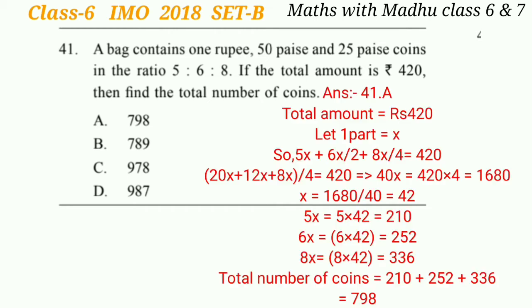2 fifty paise become 1 rupee, and 4 twenty-five paise become 1 rupee. So 5x plus 6x by 2 plus 8x by 4 is equal to 420. If we solve this, we find the value of x, which is 42. So 5x will be 210, 6x will be 252 and 8x will be 336. Now the total number of coins will be 210 plus 252 plus 336, which gives 798. So the answer will be option A.